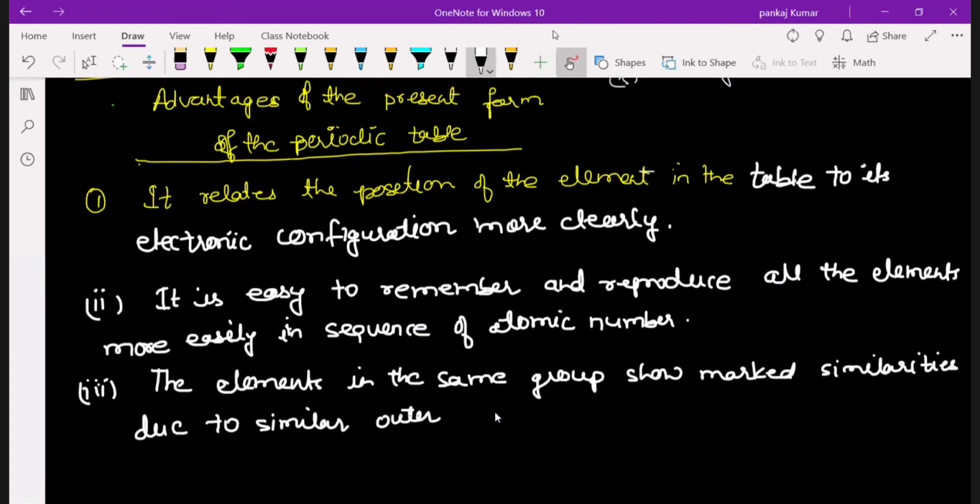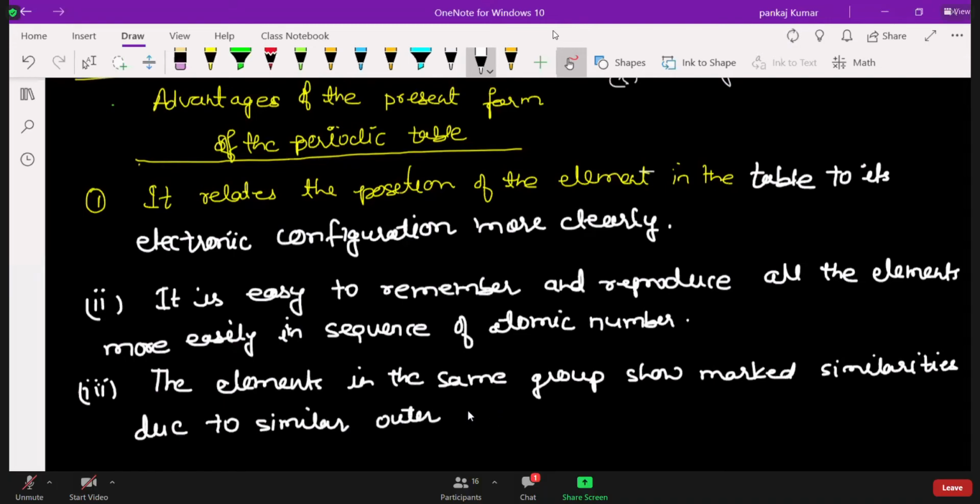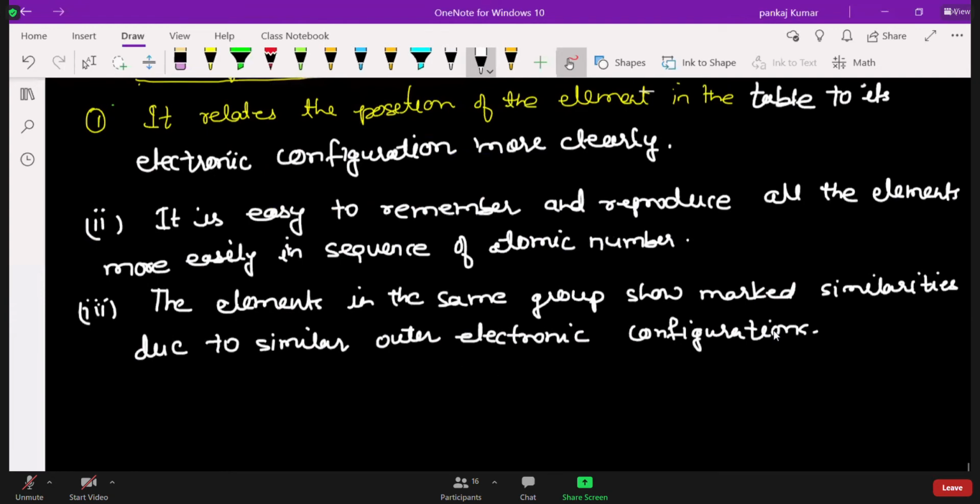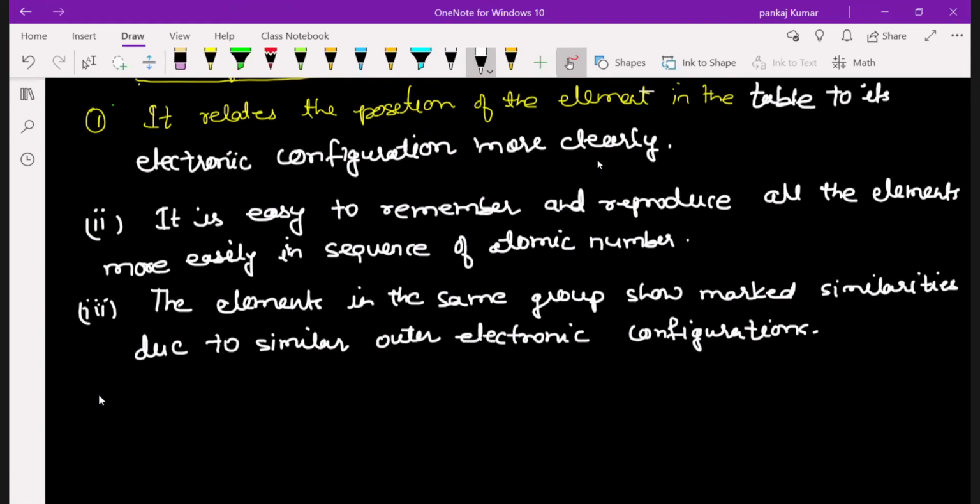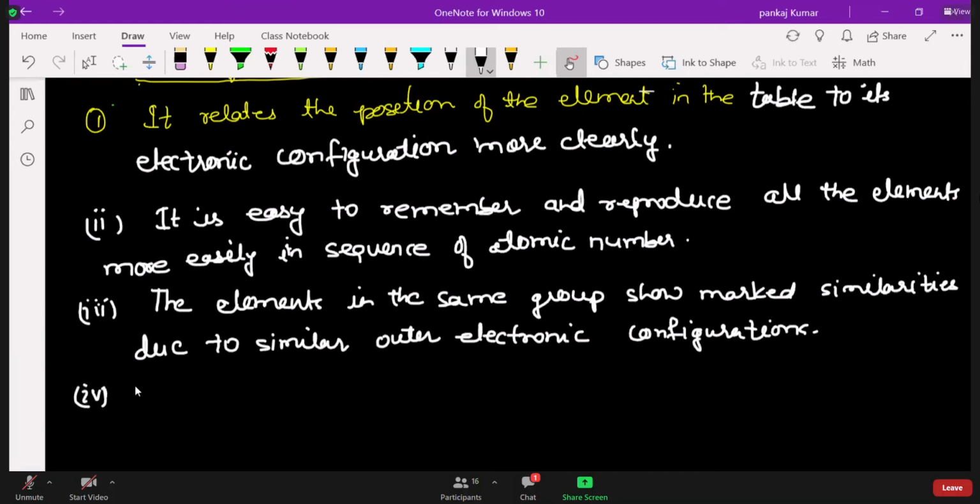No, OneNote has only 5.3 GB; Microsoft gives only that. Sir, for me it's showing 1 TB. We can buy more if we have a license. I have a license, so it's showing 1 TB. Okay, I don't have a license.